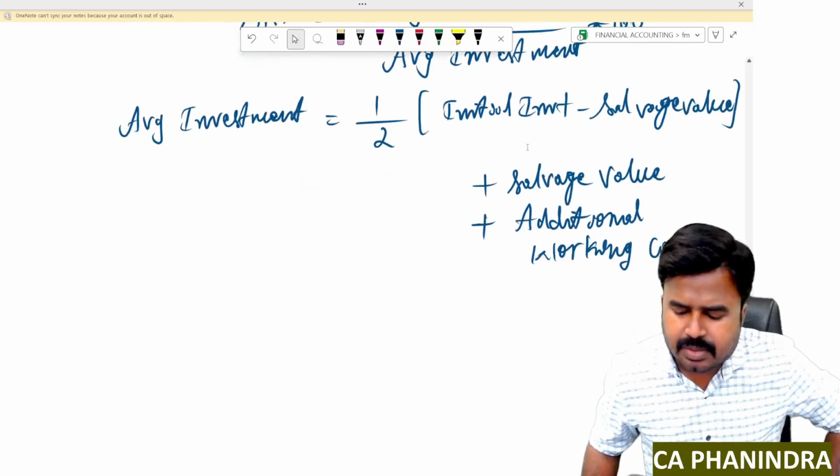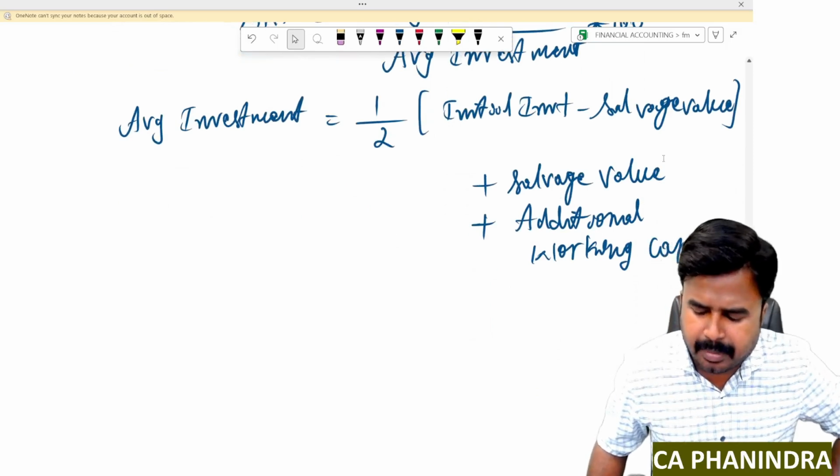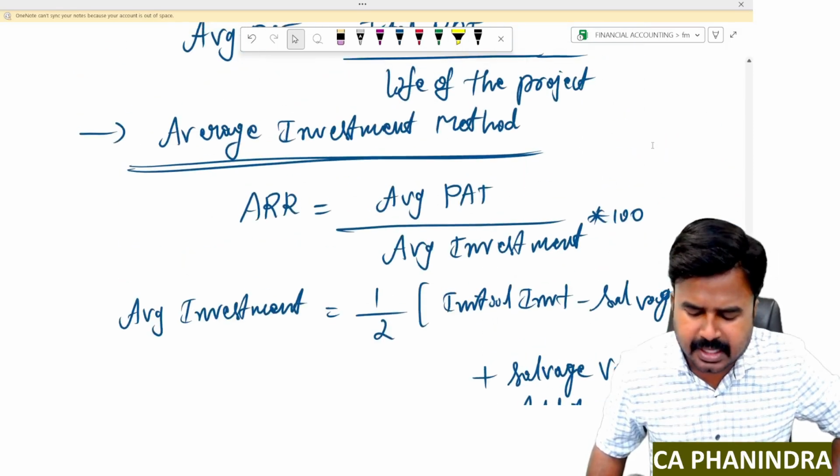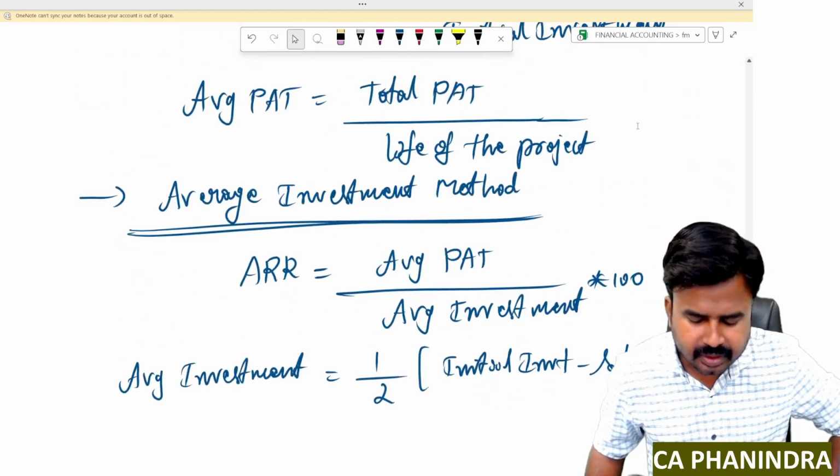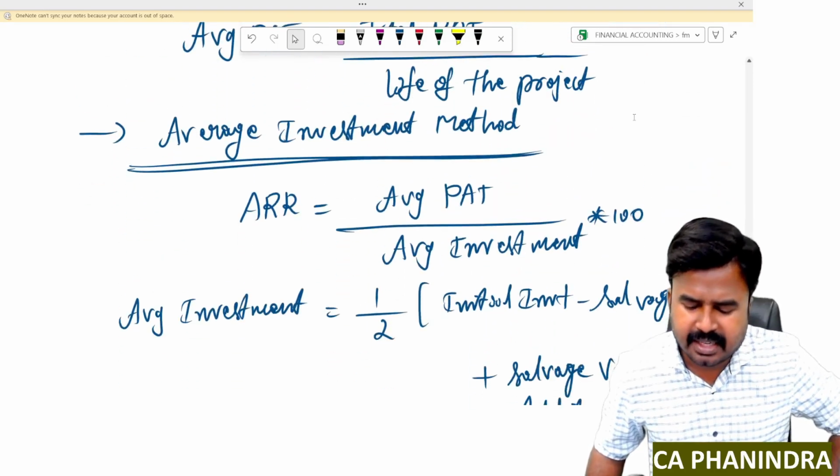So your average investment is equal to half of initial investment minus salvage value plus additional working capital. This is the formula for the average investment method.